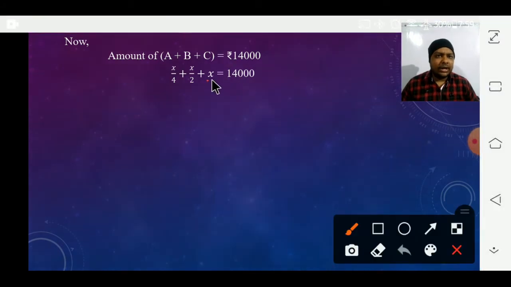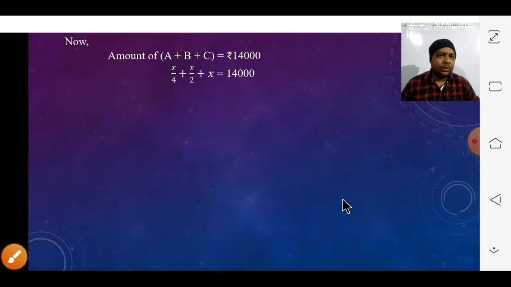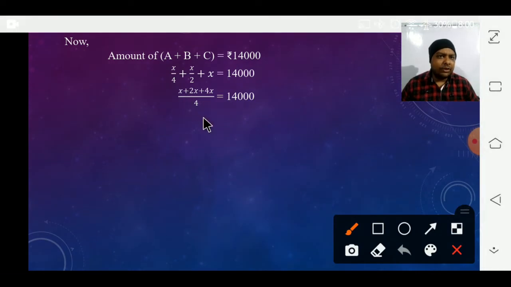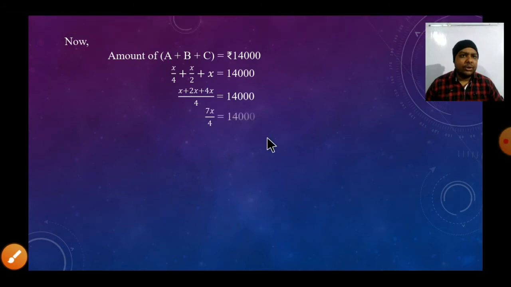Here downside there is nothing, so it will be 1. So LCM of 4, 2 and 1 will be what? 4. Okay. And then 4 ones are 4 and 1 into x is x. 2 twos are 4 and 2 into x is 2x. And here 1, then 1 into 4 is 4 and then 4 into x is 4x. Now 4 plus 2 plus 1, so 7x by 4 it will be. Now it is equal to 14,000.